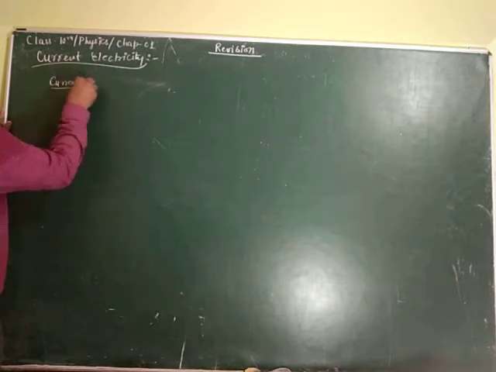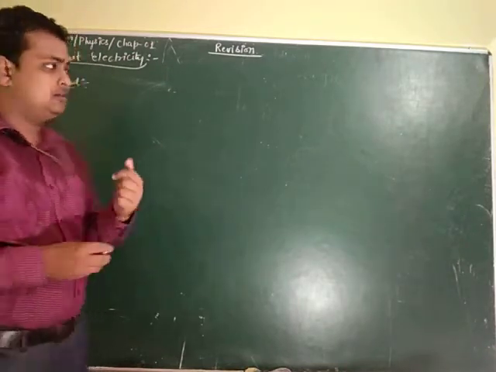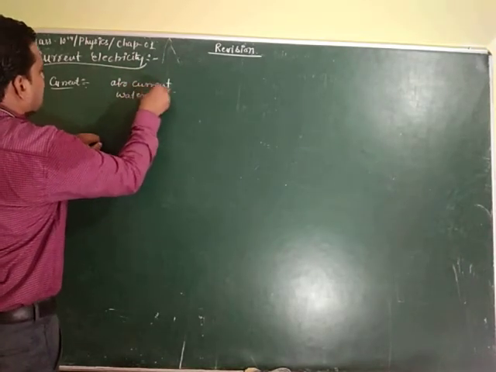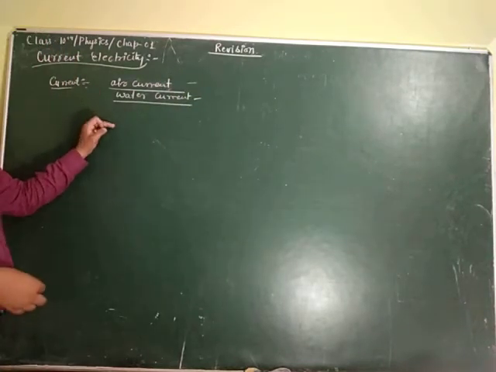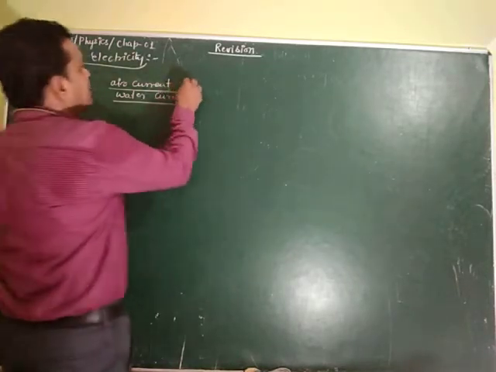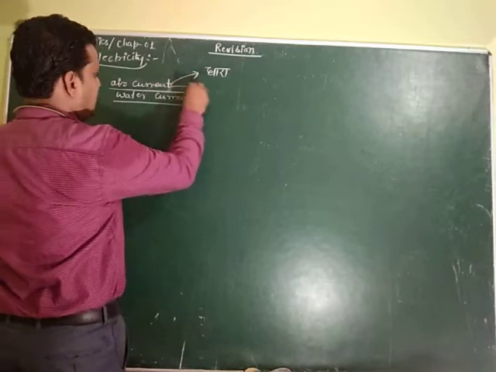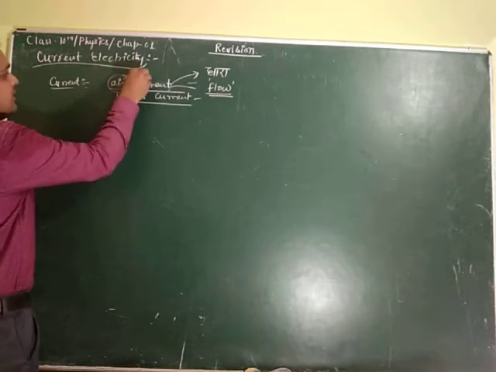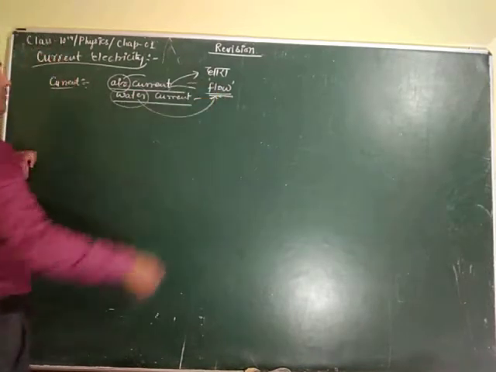In social studies, the first topic in the social studies subject, we studied about current, air current and water current, isn't it? What does this mean? It doesn't mean that air is supplying any current or water is supplying any current. Current in Hindi is known as dhara, and it means flow. Air current means the flow of air, and water current means the flow of water.